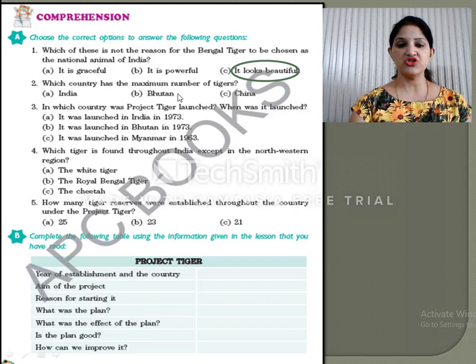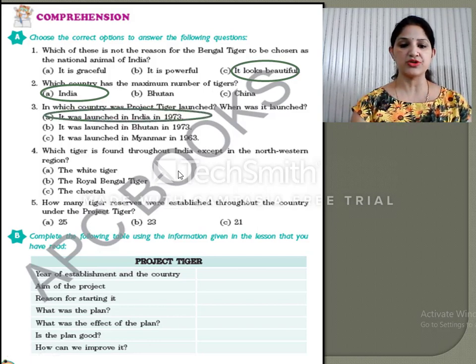In the second question, which country has the maximum number of tigers? So as told in the chapter, India is the country which is having the maximum number of tigers. Question number 3. In which country was Project Tiger launched? When was it launched? So dear students, if you have read the chapter very carefully, you will know that India is the country which launched this project, in the year 1973. So the first one is the correct option.